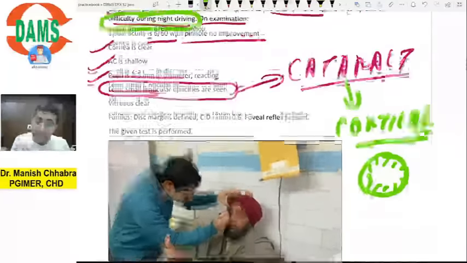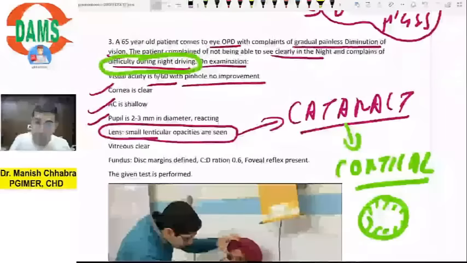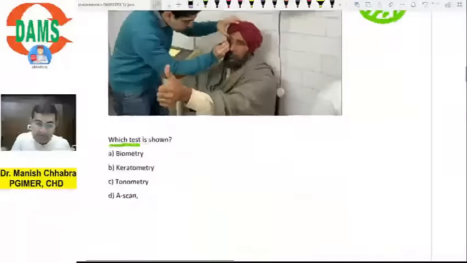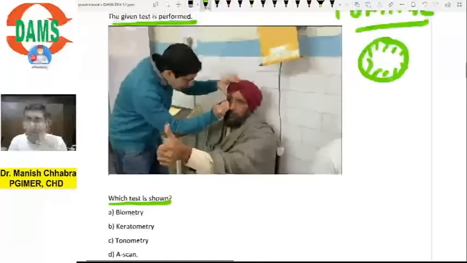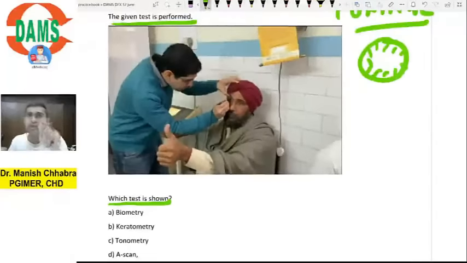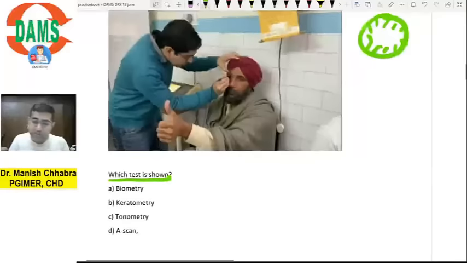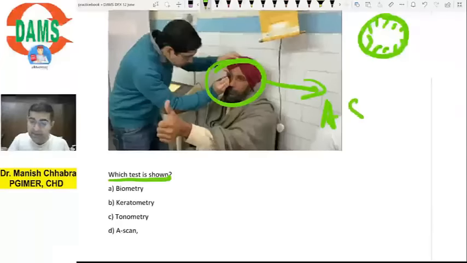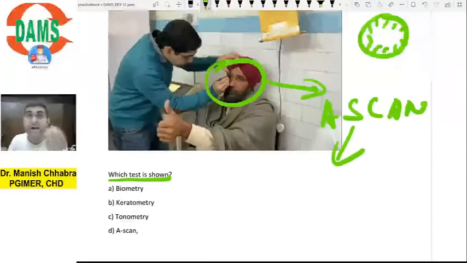Anyhow, the examiner here wants to know which procedure is being done. The given test is performed, so which is this test? The examiner has made it clear to you that it is a cataract based on the history. So in cataract, what would you do? What are you doing? You are actually doing an A scan. An A scan is a component of biometry.